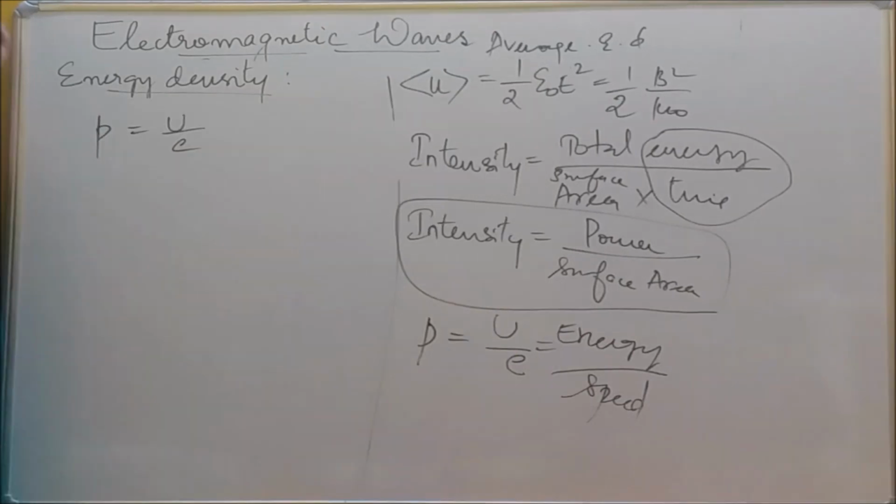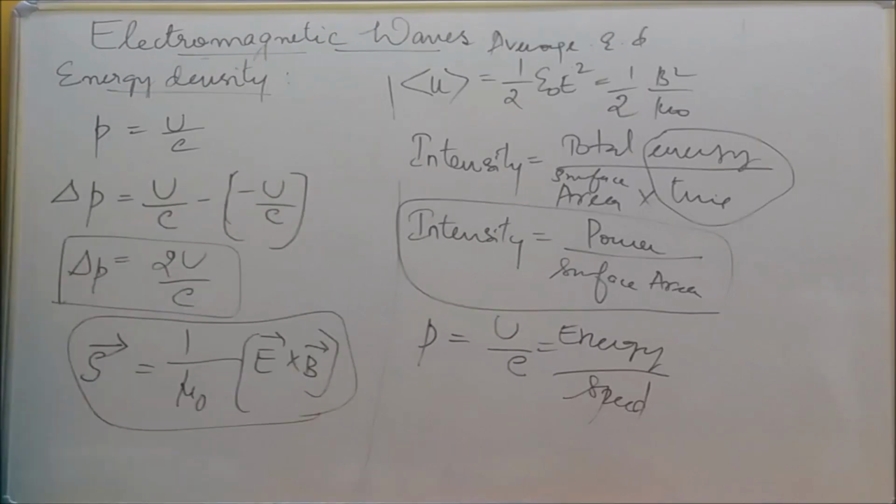And the next one is, suppose the electromagnetic wave is incident on any material surface. At that time the energy can be absorbed by the surface, right? And the momentum can be imparted as P equal to U by C only. In the same case, the energy can be absorbed and then reflected from the surface. Then the momentum can be imparted, right? At that time the momentum is changing here.